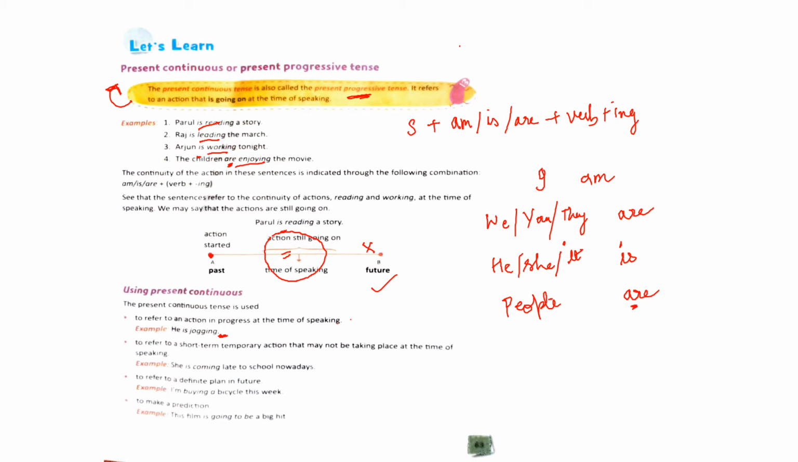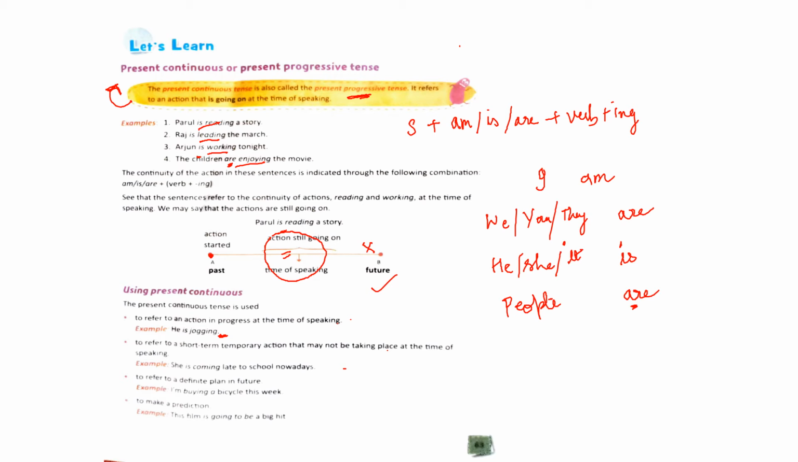We use present continuous to refer to a short-term temporary action that may not be taking place at the time of speaking. When we have to refer to some short-term actions, actions of shorter duration, but they may not necessarily be taking place at the time of speaking. For example, she is coming late to school nowadays. Here, the action of coming late is not taking place at the moment of speaking, right?